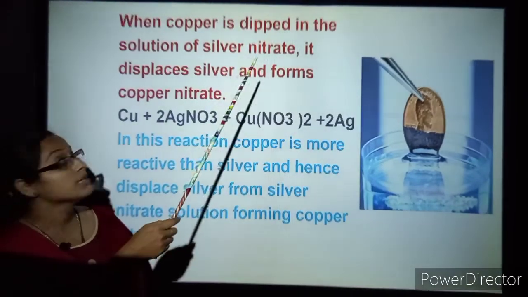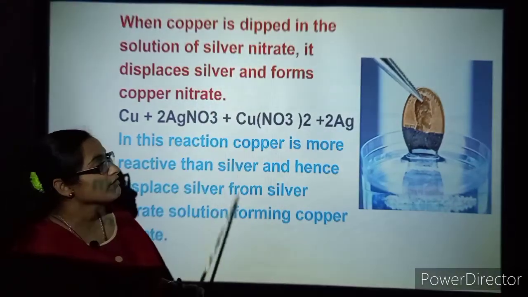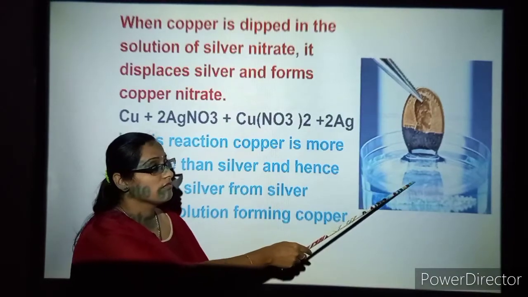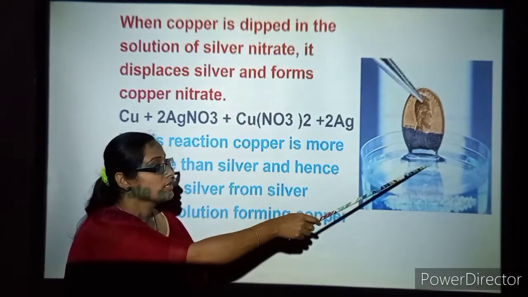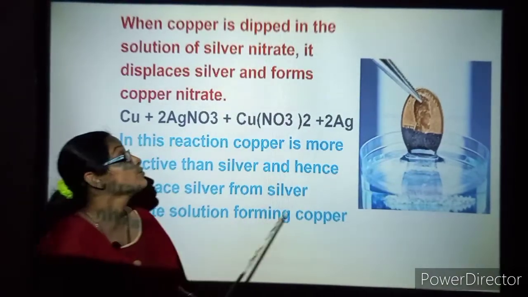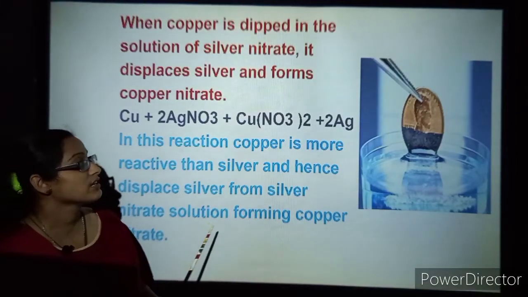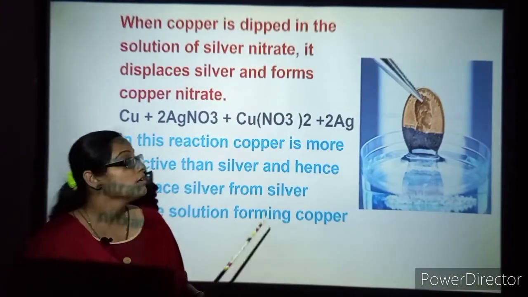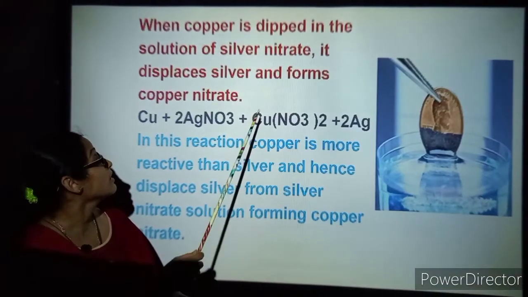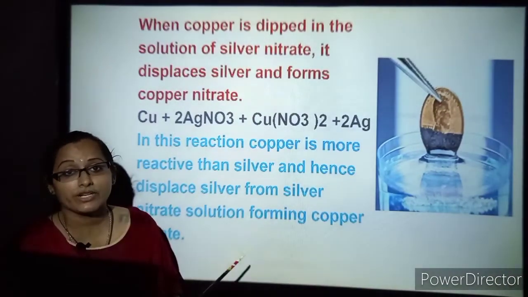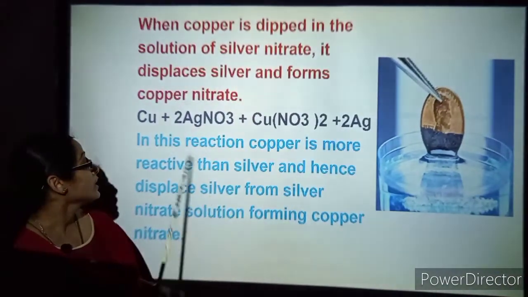When a copper coin is dipped in silver nitrate solution, it displaces silver. What is getting displaced? Silver is displaced and copper nitrate forms.